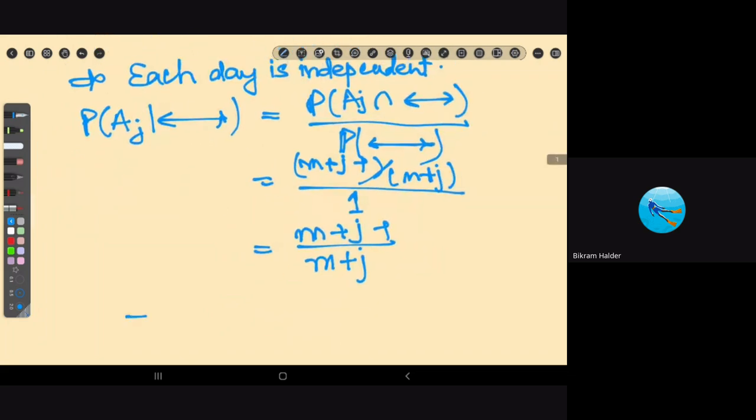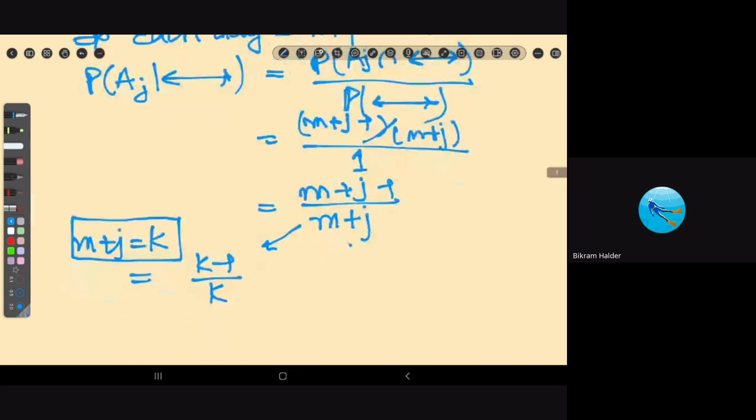Now from here you can take m plus j to be equal to some value k, and then you can approximate this probability as k minus 1 by k, right? That is just equal to 1 minus 1 by k.